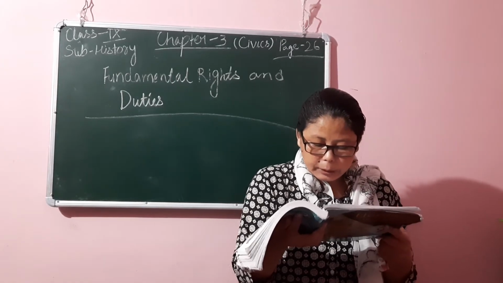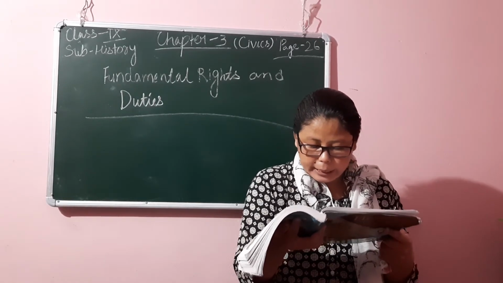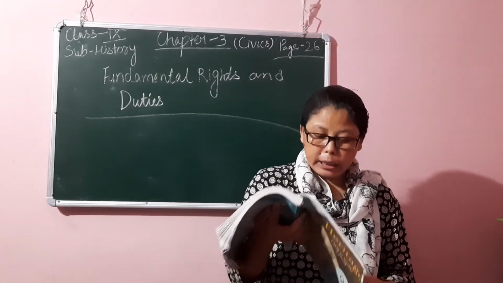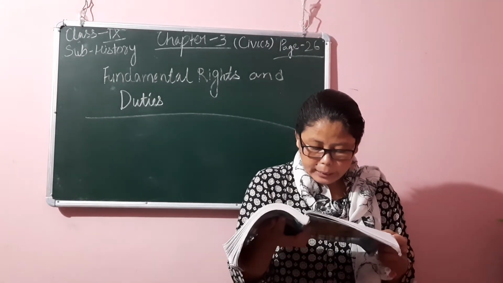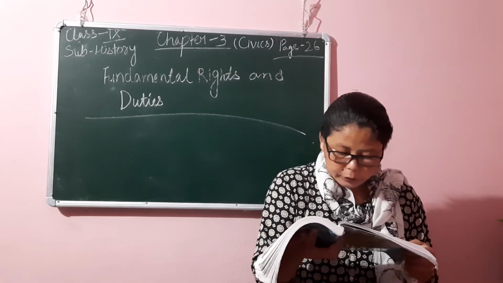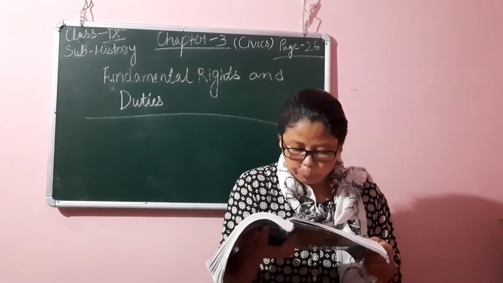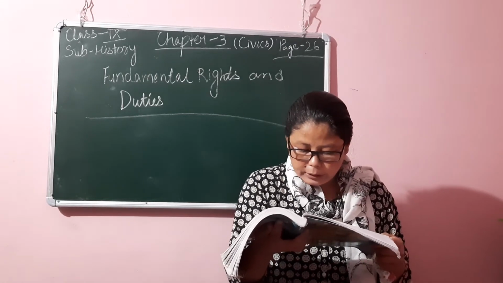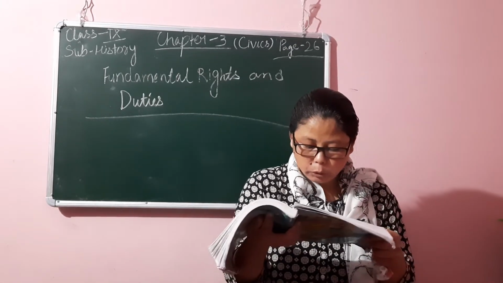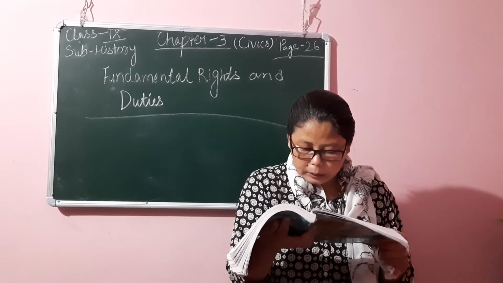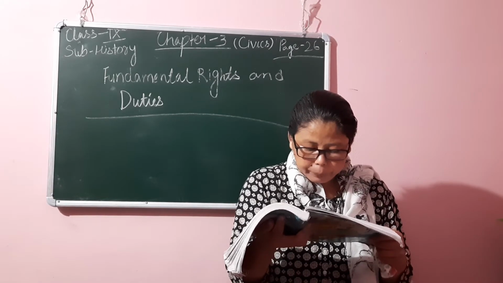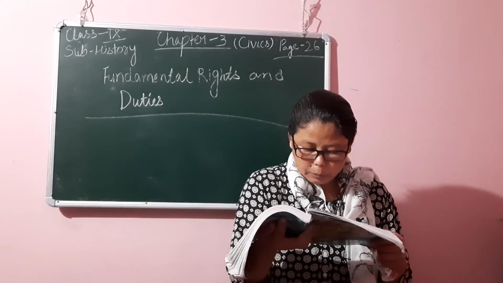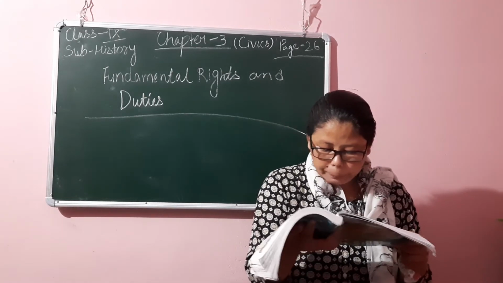Secondly, this fundamental right is an implementation of the ideal of secularism which was included in the preamble. Next is freedom from payment of tax for promotion of any particular religion. Article 27 said that no person would be compelled to pay tax, the proceeds of which are specifically appropriated in payment of expenses for the promotion of any particular religious denomination.